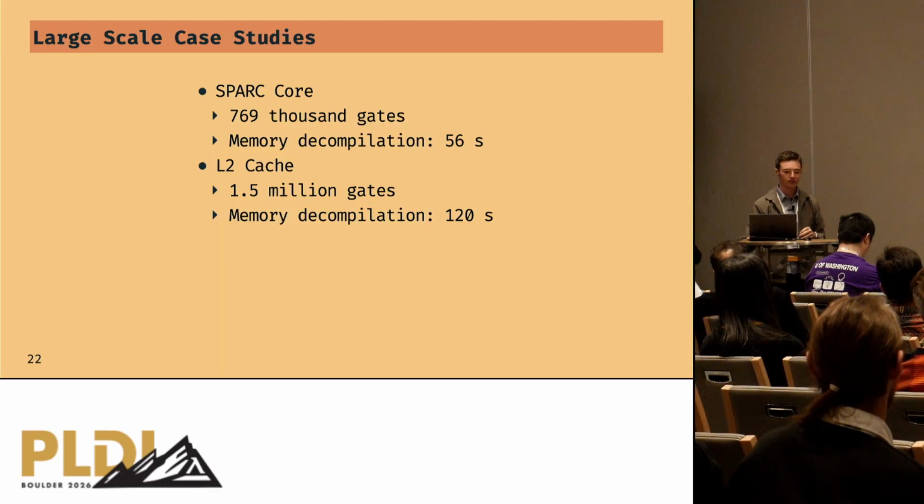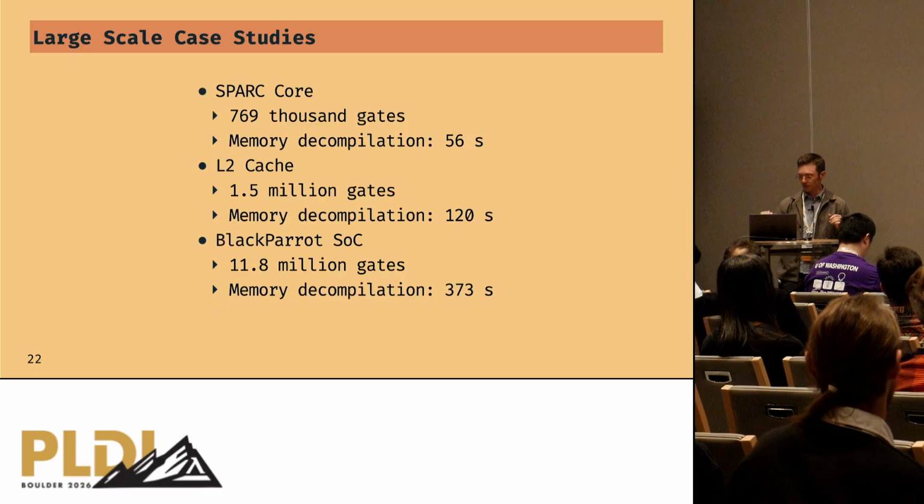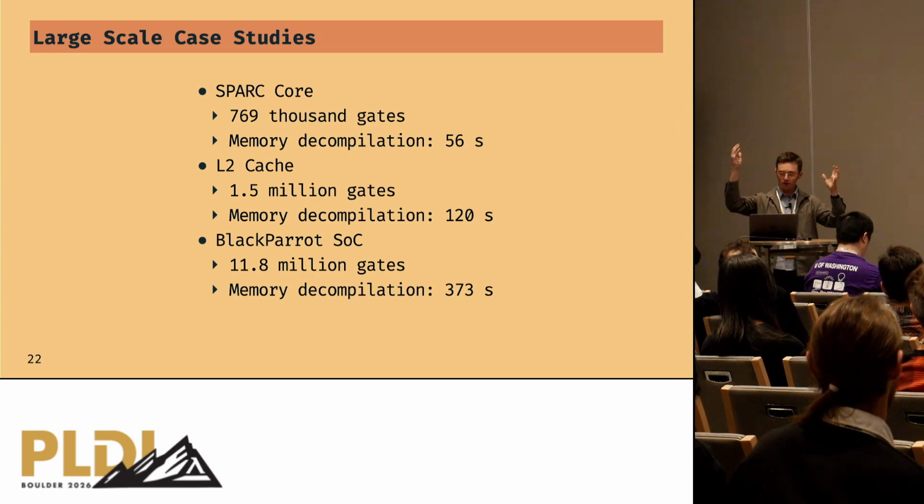And then our biggest case study was the open source Black Parrot RISC-V multi-core SoC. The synthesized code for this is about 12 million gates. Memory decompilation took about 6 minutes, and we went through and checked, and we identified all of the expected memory blocks in that core, in the front end and the back end.